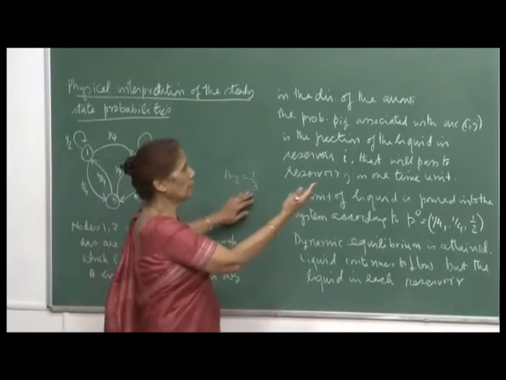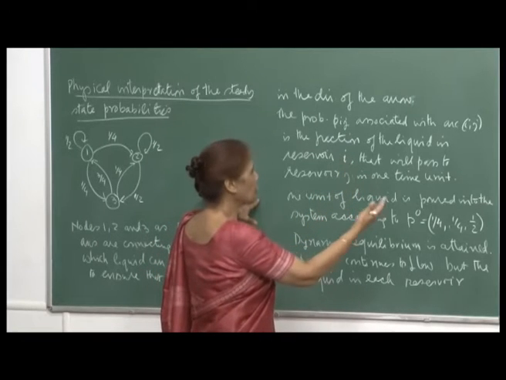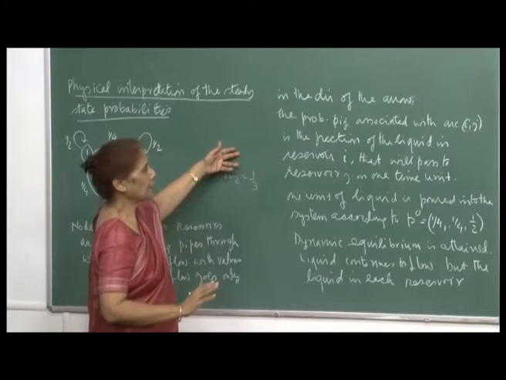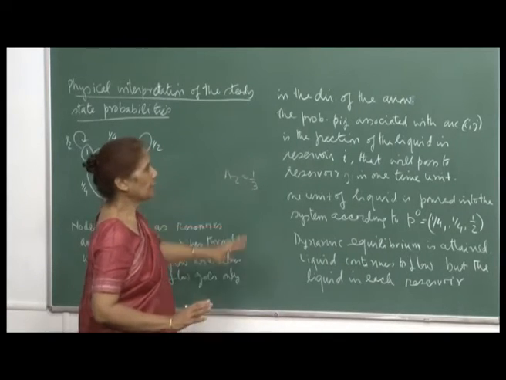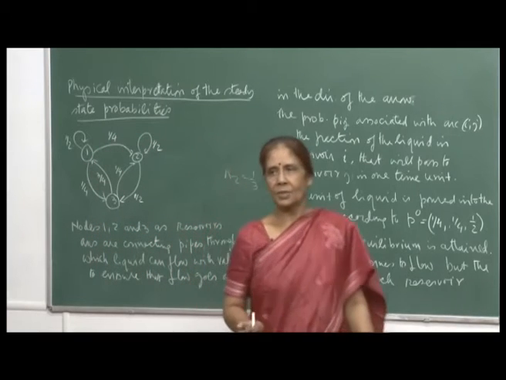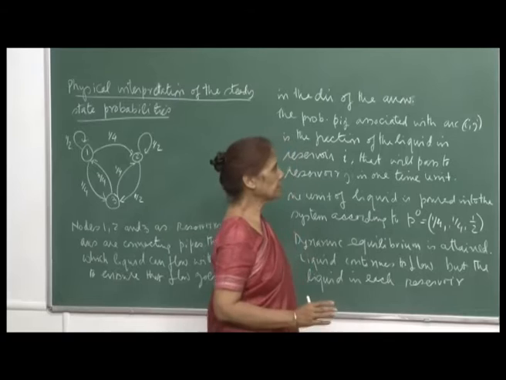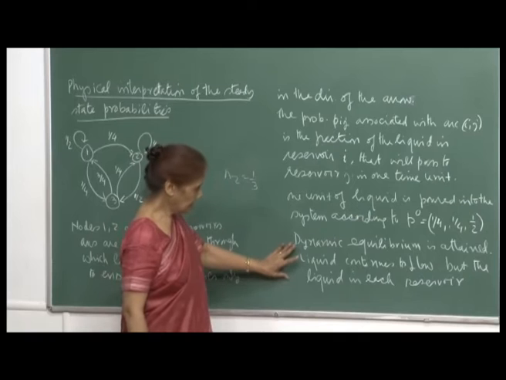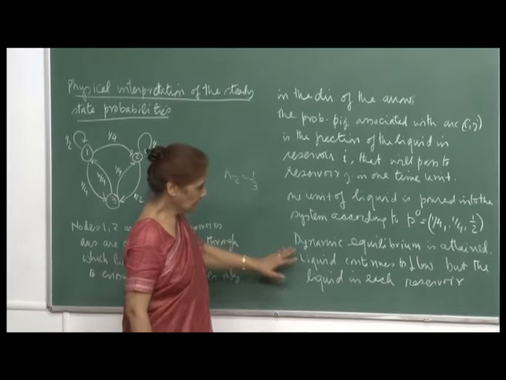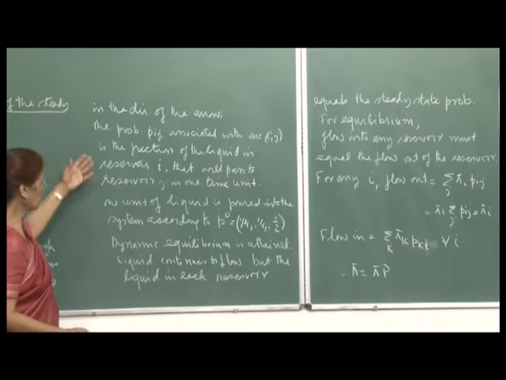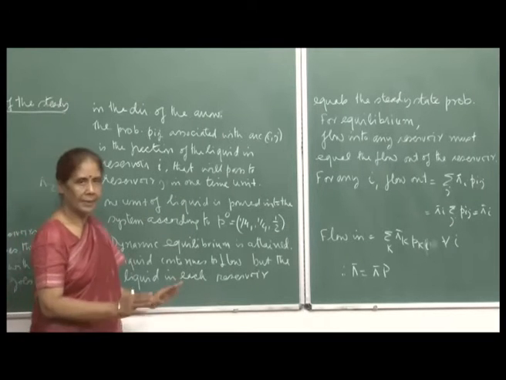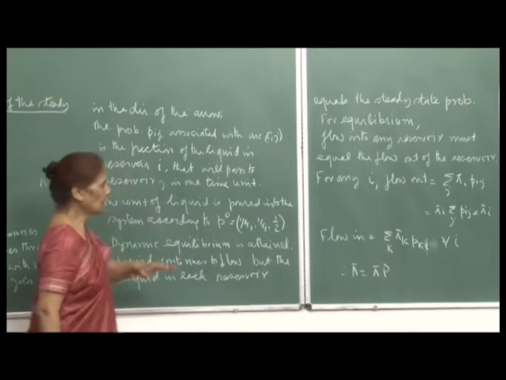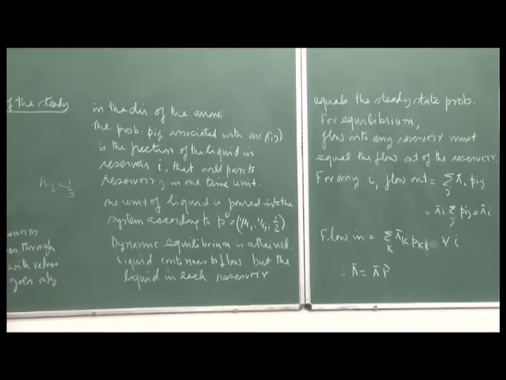So, pi 2 would mean that reservoir 2 will have 1/3 of the liquid, and pi 1 would represent the amount of liquid in reservoir 1, and pi 3 the amount of liquid present in reservoir 3. Okay. So, this is the interesting part: equilibrium will be attained and the liquid will continue to flow according to this plan, but even though the starting amounts were this, each reservoir will settle down to the amount of liquid according to these steady state probabilities.